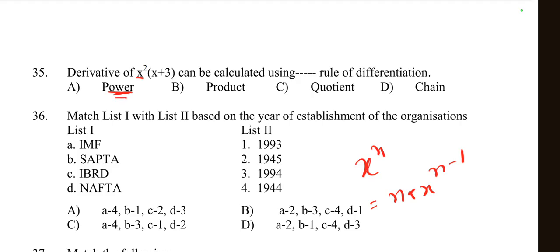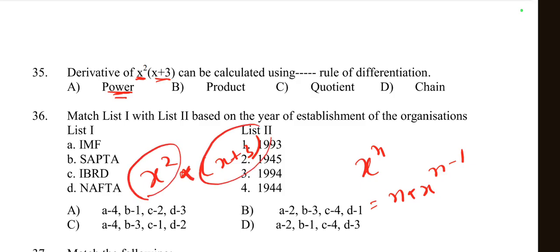In this equation, there are two parts. The first one is x square and the second one is x plus 3. The two parts are multiplied, so here we can use the multiplication rule, which is called the product rule: u into the derivative of v plus v into the derivative of u.